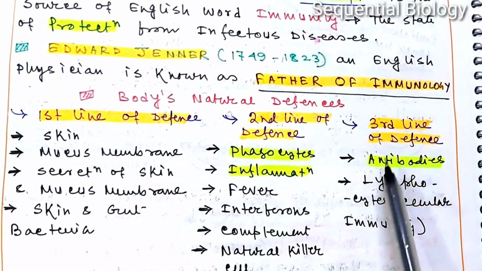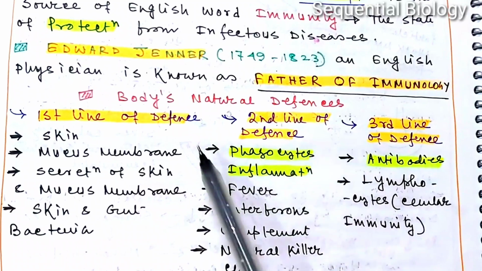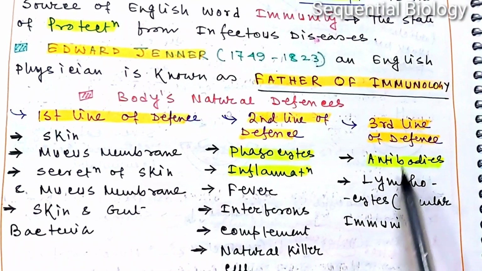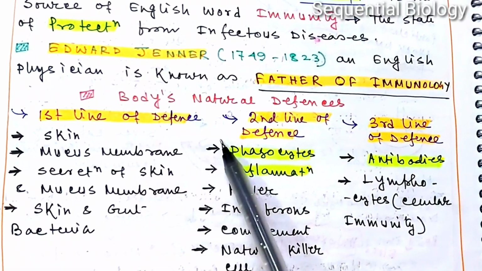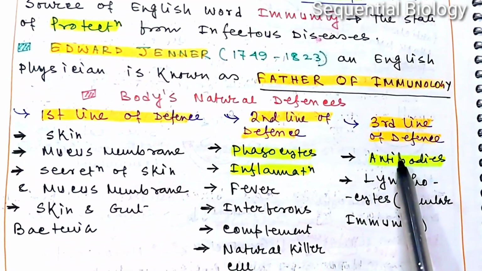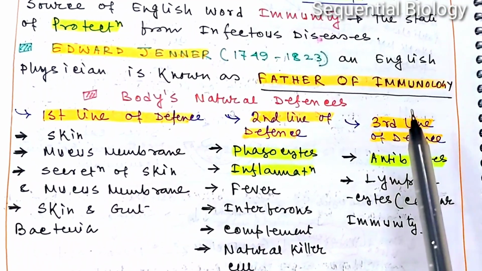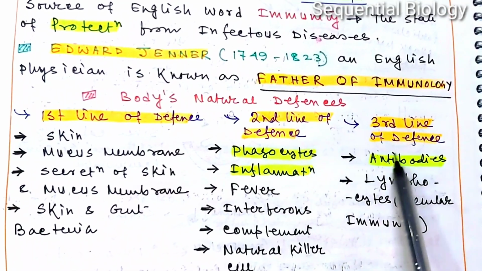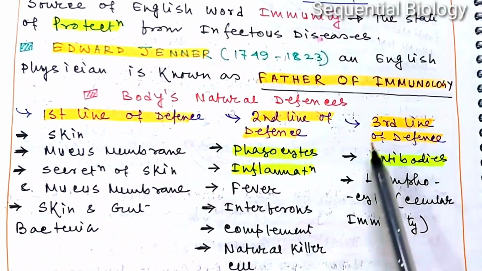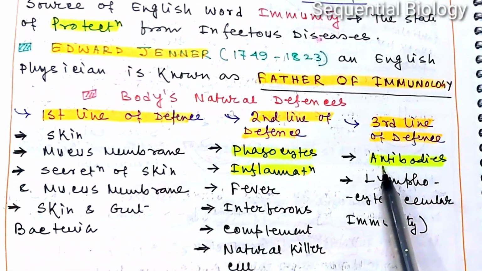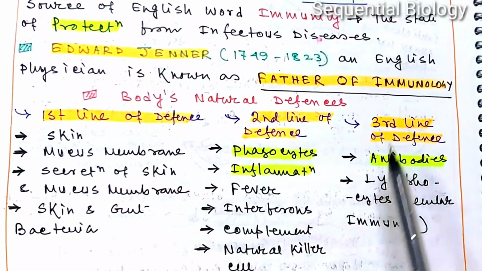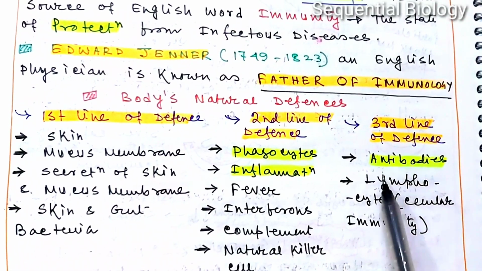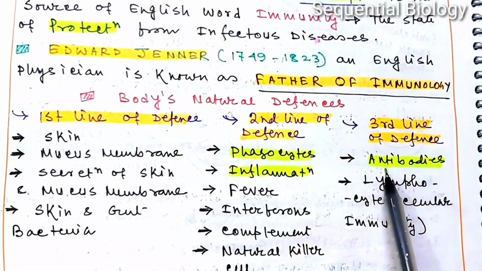If they can cross this third line of defense, then they may cause different types of disease. So any pathogenic microorganism attempting to invade our body must cross the first line of defense, the second line of defense, and the third line of defense. And if they escape from these three lines of defense, then we suffer from disease. For this reason, we are always protected with the help of this immunological system.